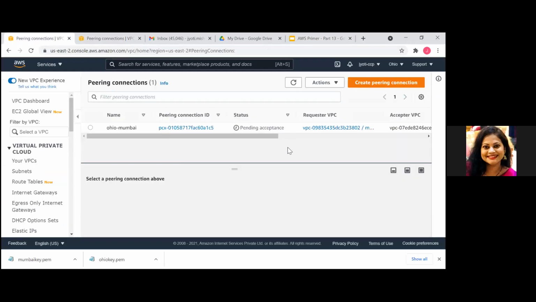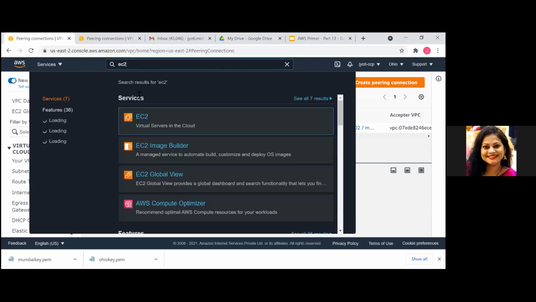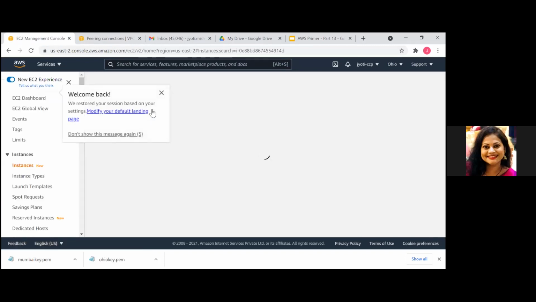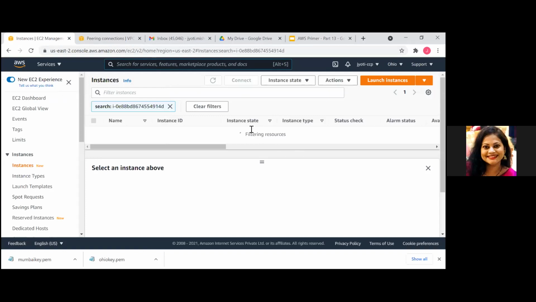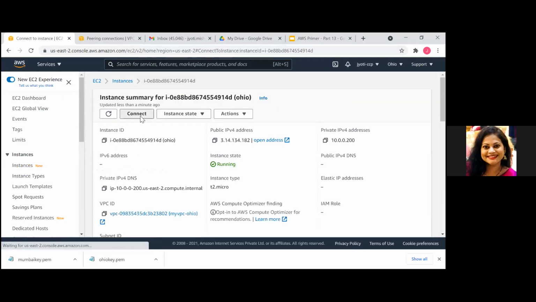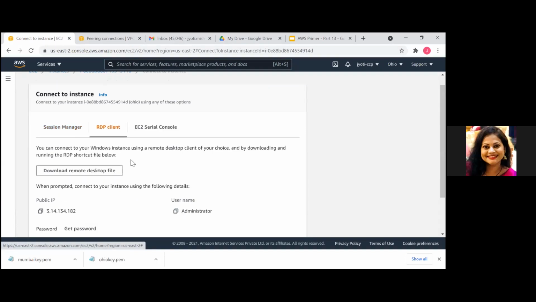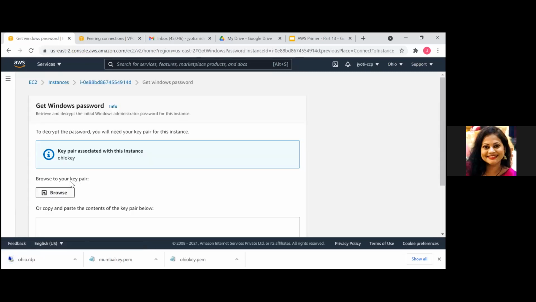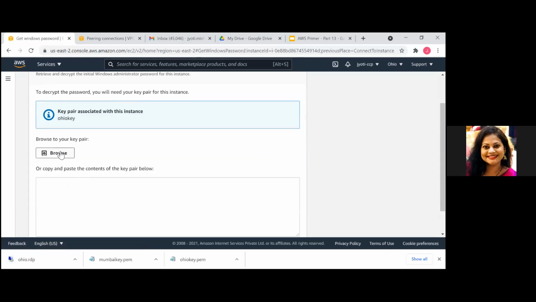So we are in Ohio, right? Is it up? Yeah, it's up. Okay, so I'll go ahead, connect, RDP, download, get password. So the key pair for this is Ohio.